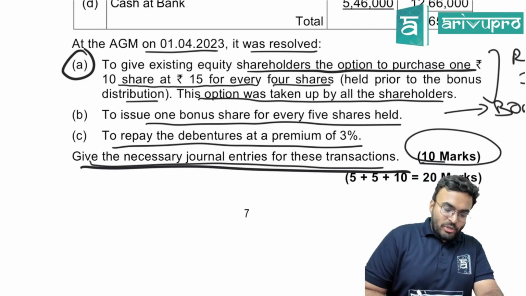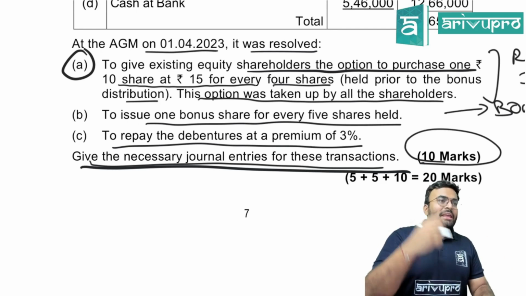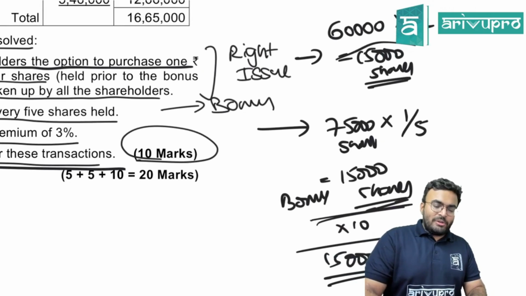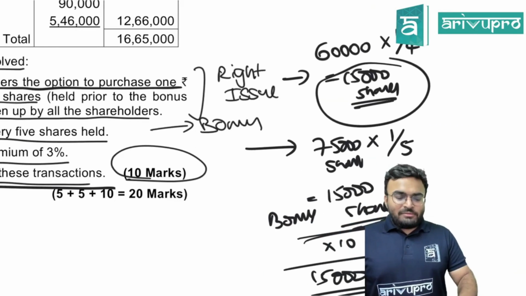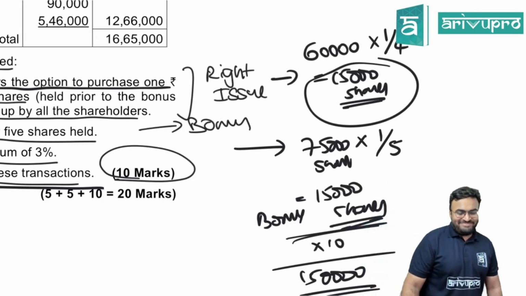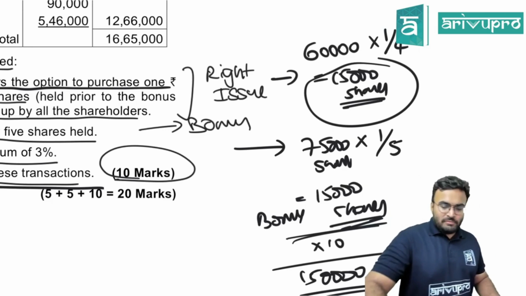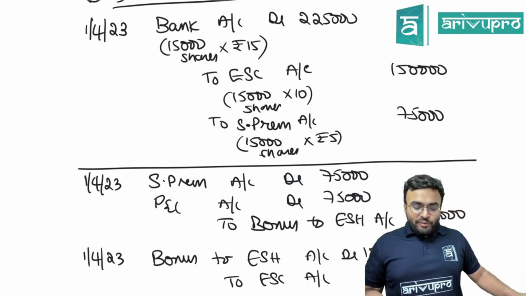Right issue: to give existing equity shareholders 1 ten rupee share at 15 rupees for every 4 shares held. This option was taken by all the shareholders, which means shareholders gave us money, we gave them shares. How many shares were there? 60,000 into 1 by 4, 15,000 shares. Right issue. Second point is bonus. Yes, can we go further?